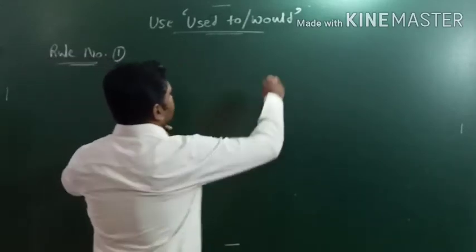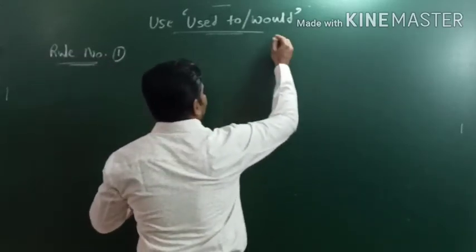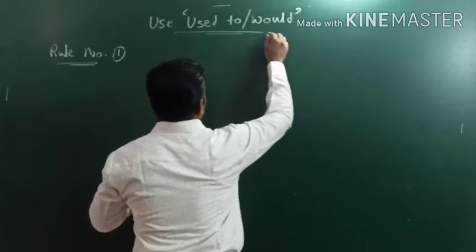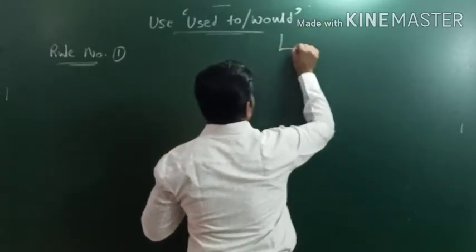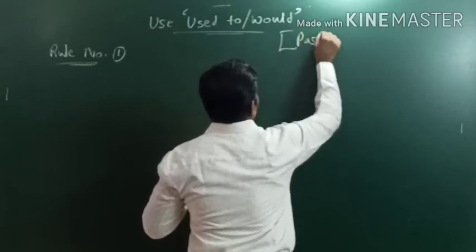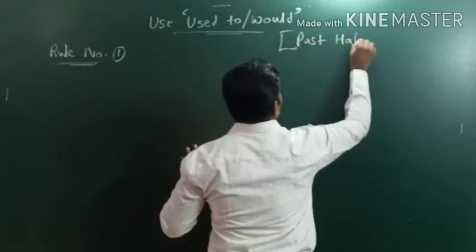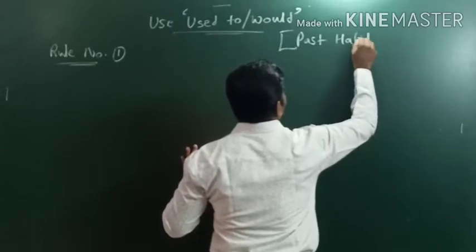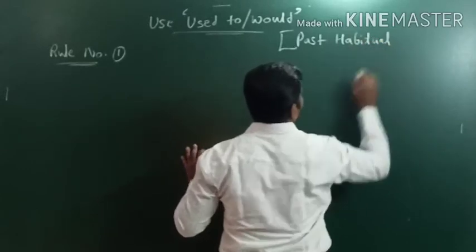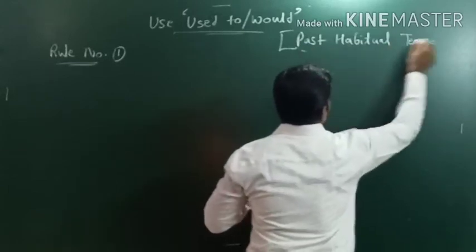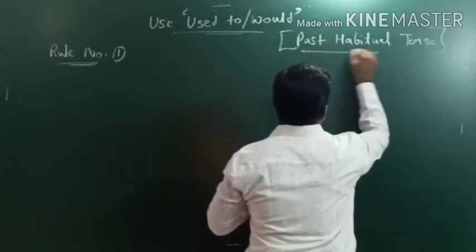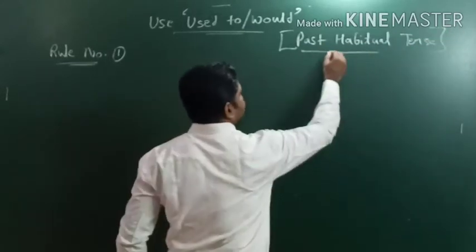It is a modal auxiliary verb which shows past habitual tense. Okay, so I'll mention over here: past habitual tense. Okay, so this comes into a special category.